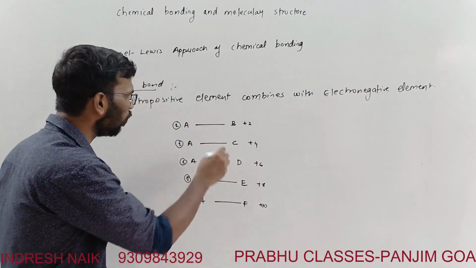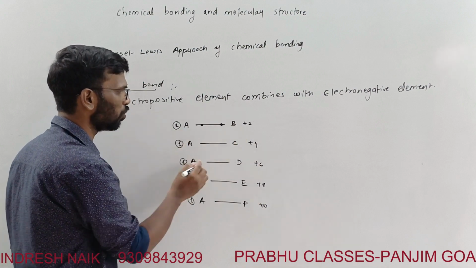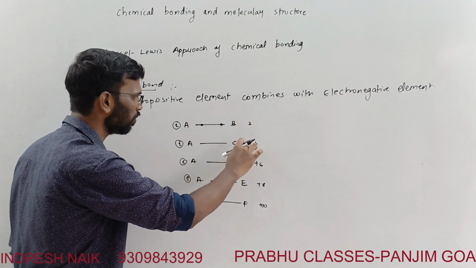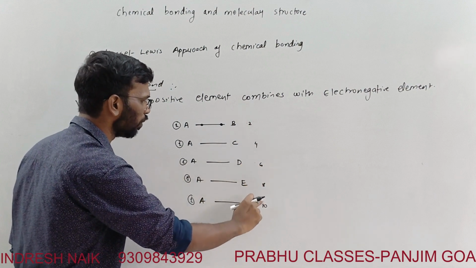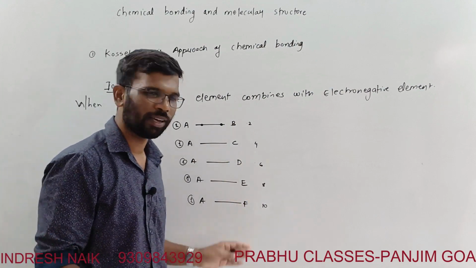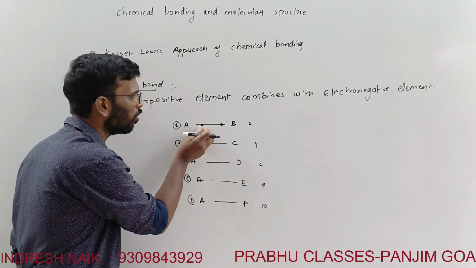In the first case, the placement of the electrons may be this way, because here it is more electronegative. These are not real values and not real atoms, but this one has more electronegativity than A, so the electron will shift this way.